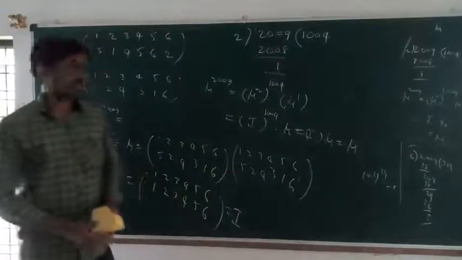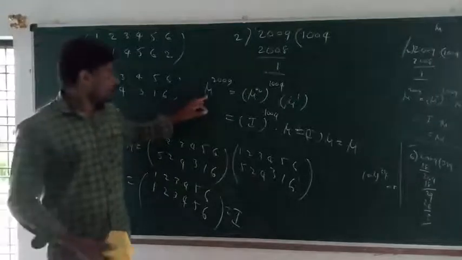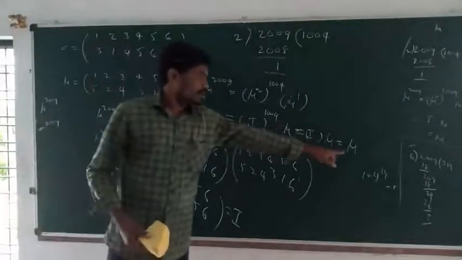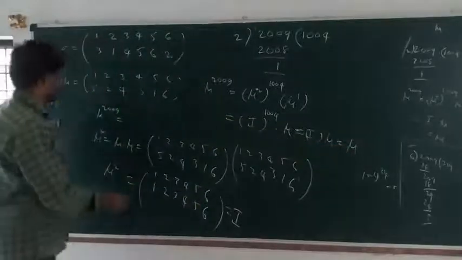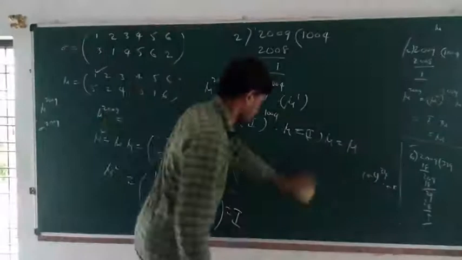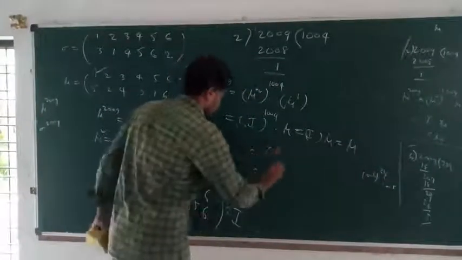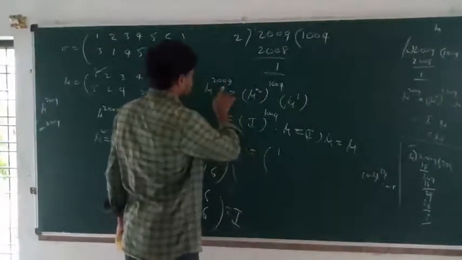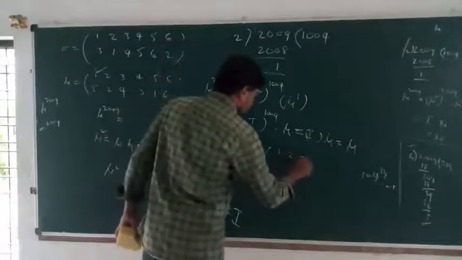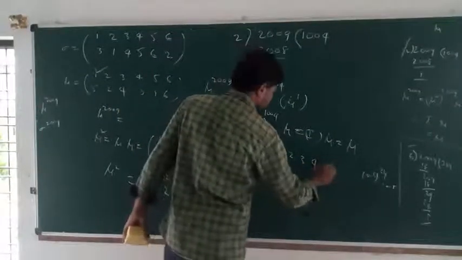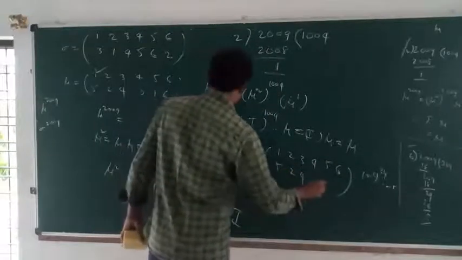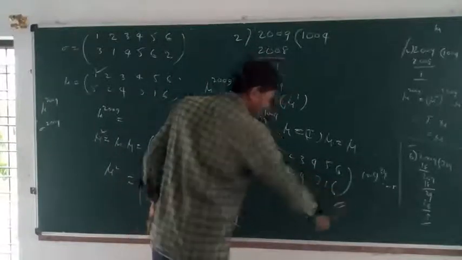So the final answer: mu power of 2009 equals mu, which is 1 2 3 4 5 6 over 5 2 4 3 1 6. This is the final answer.